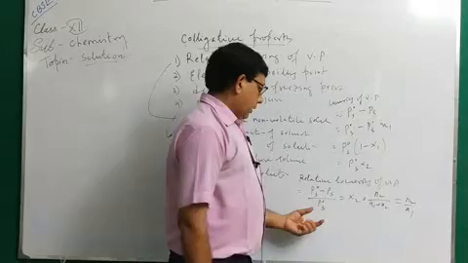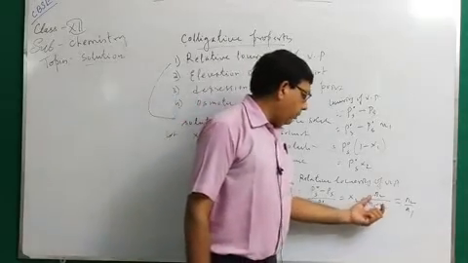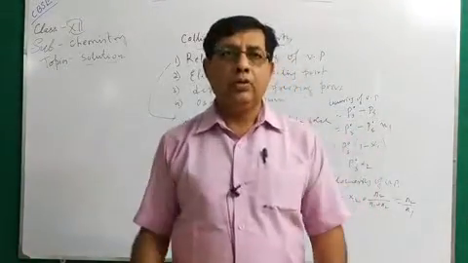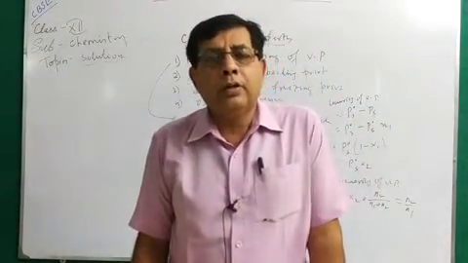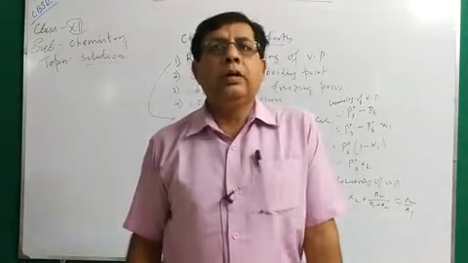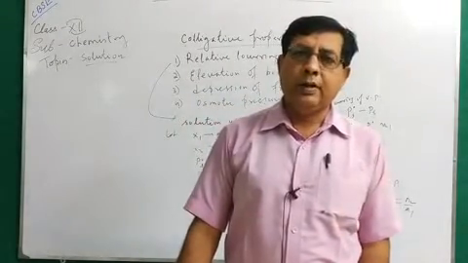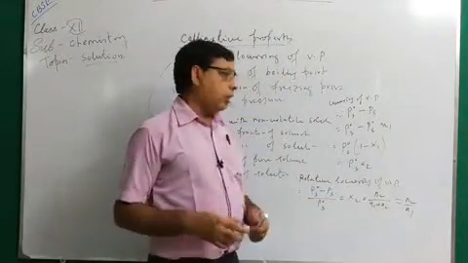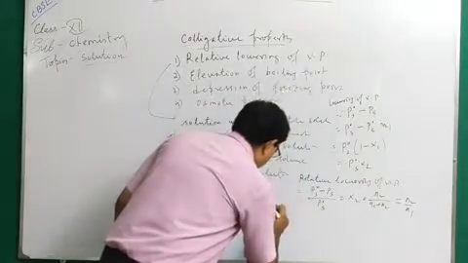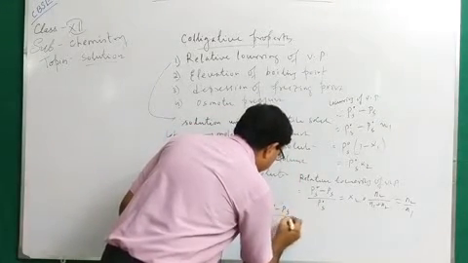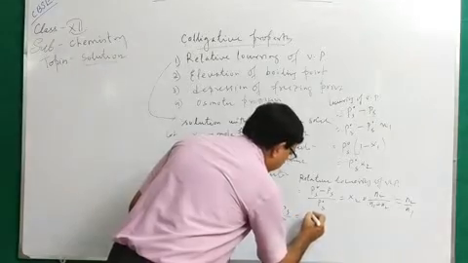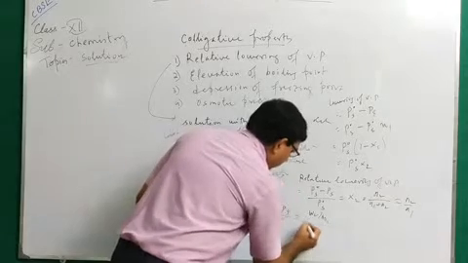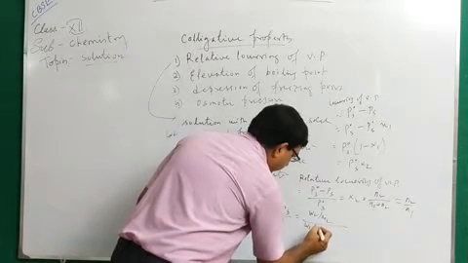Relative lowering of vapor pressure depends upon X2, the mole fraction of solute, that is, the number of moles present in the solute, which means only the number of particles. So, relative lowering of vapor pressure is a colligative property because it depends only upon the number of moles of solute particles, not on their nature. So, (P0 minus PS) by P0 equals N2 by N1 plus N2, where N2 is W2 by M2, weight by molecular mass of solute, and N1 is W1 by M1.